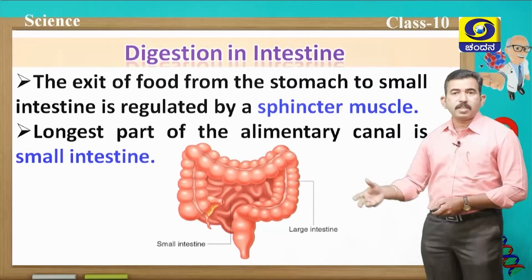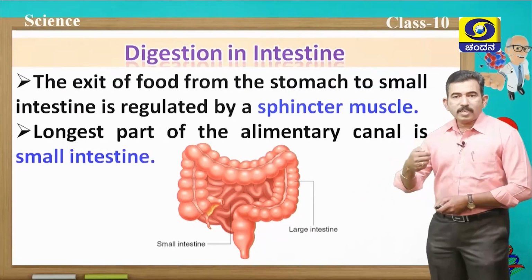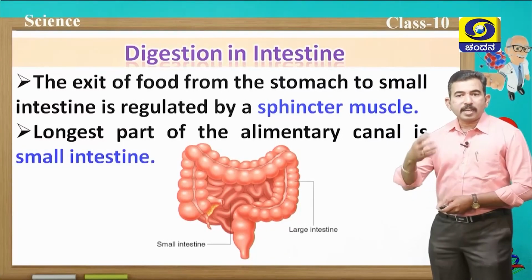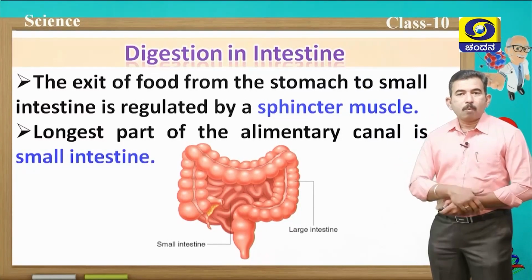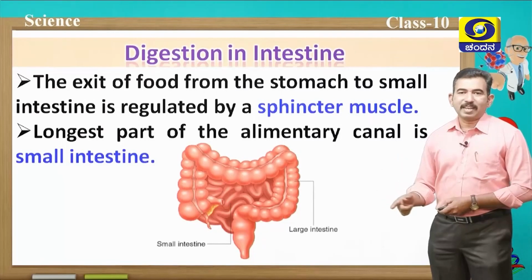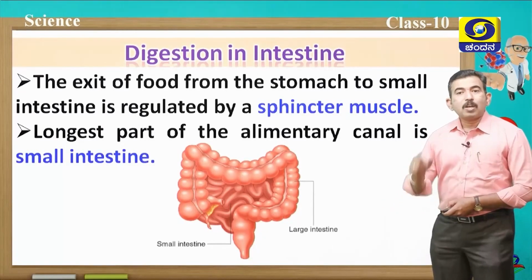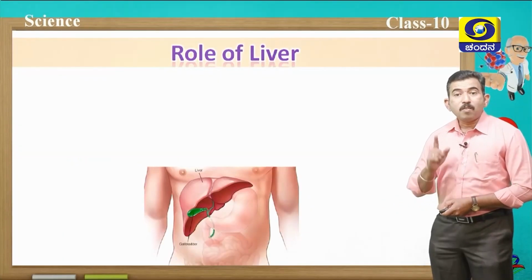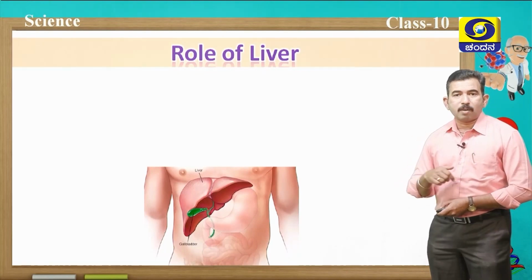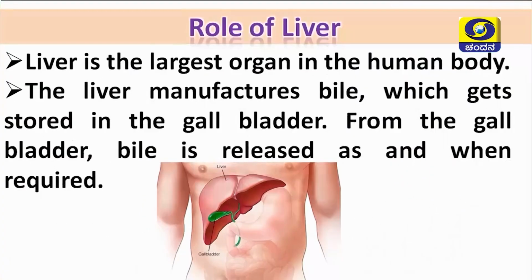As soon as the food reaches the small intestine, it receives secretions from two organs. One is the liver, another is the pancreas. Let us first discuss the role of the liver. Yes, the liver is the largest organ present in our body. The liver manufactures bile which gets stored in the gallbladder. From the gallbladder, bile is released as and when required.